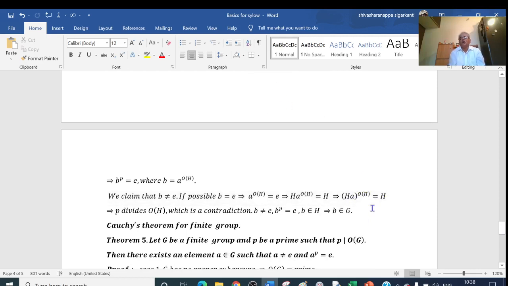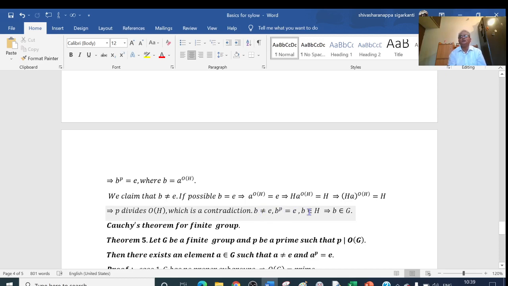That is, if we have the order of A equal to n, and A to the power of m equal to e, then that implies n divides m. So here we have the order of HA equal to P, and HA to the power of the order of H equal to H. That implies P divides the order of H. This is a contradiction because we have taken that P does not divide the order of H. So therefore B is not equal to E and B raised to P equals E.